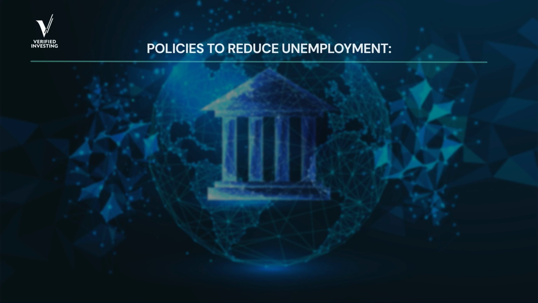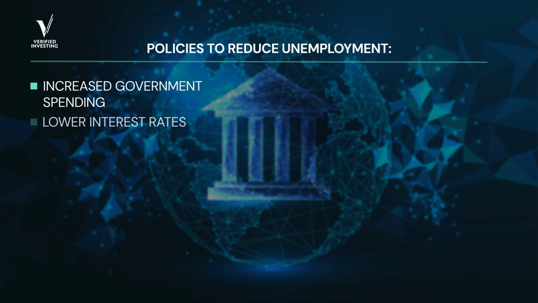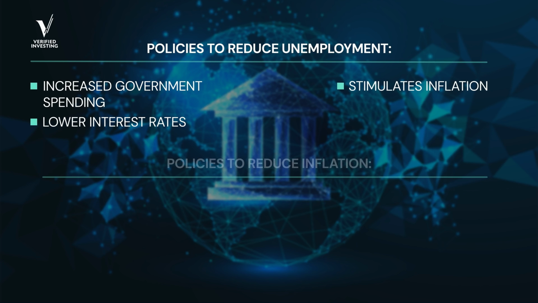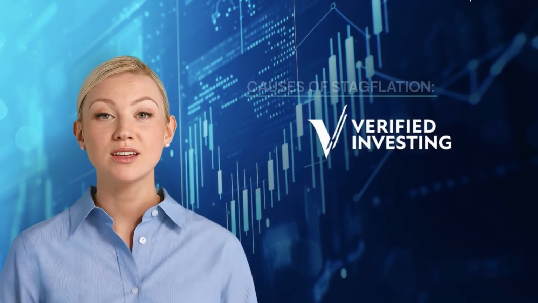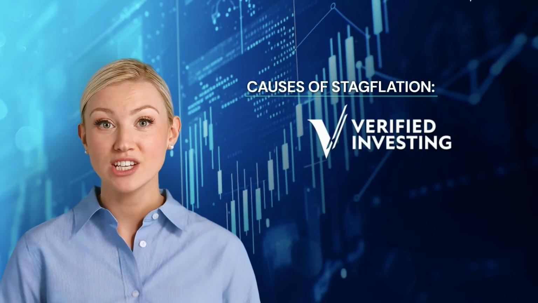Traditionally, policies to reduce unemployment often involve increased government spending or lower interest rates, which stimulates inflation. Conversely, policies to tackle inflation typically involve higher interest rates or reduced spending, which can dampen economic activity and increase unemployment. Let's consider the causes of stagflation.